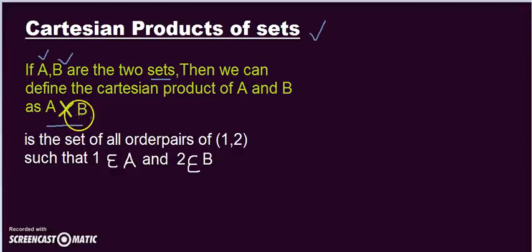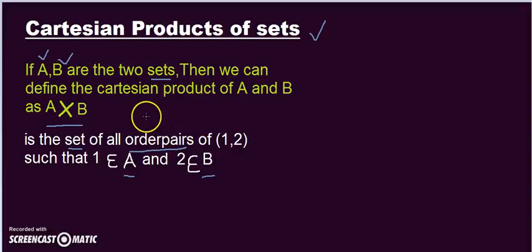It is the set of all ordered pairs (1, 2) such that 1 belongs to A and 2 belongs to B. So what does this mean? The Cartesian product is an ordered pair (1, 2) such that 1 belongs to A and 2 belongs to B. It means if I have two sets A and B and I denote A cross B, which is a Cartesian product, then my result will always be an ordered pair.